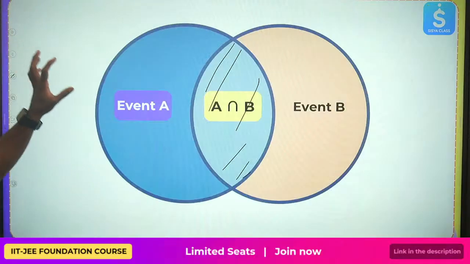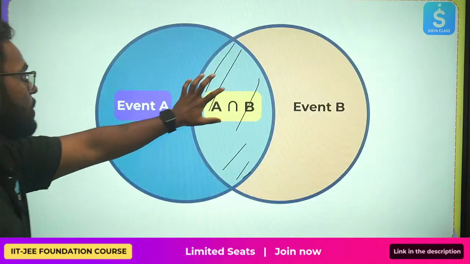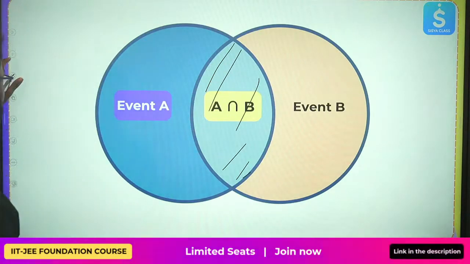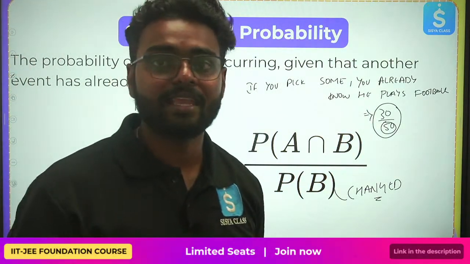This is what conditional probability stands for. P of A given B is equal to P of A intersection B, that is what we have studied, the common part, divided by P of B. The changed probability of an event.